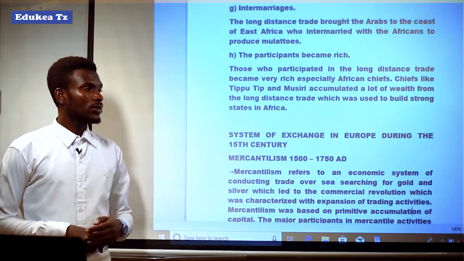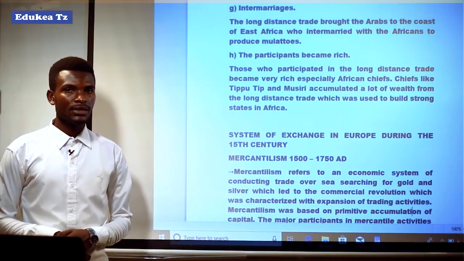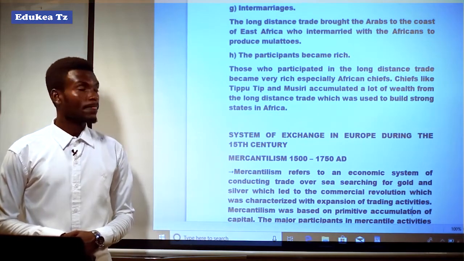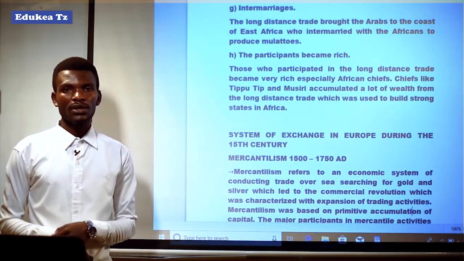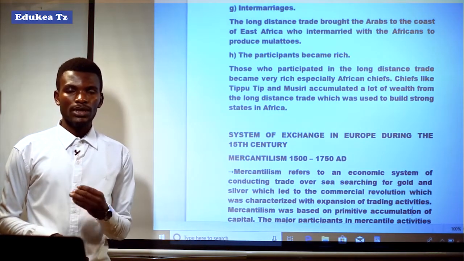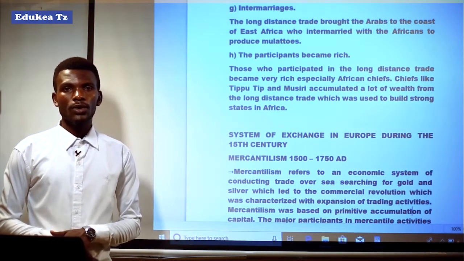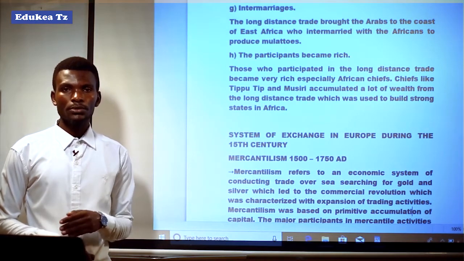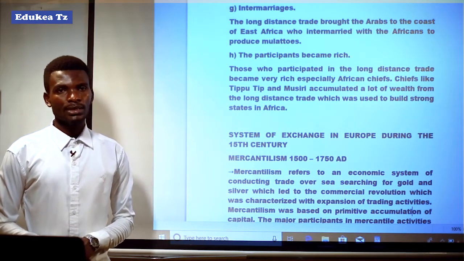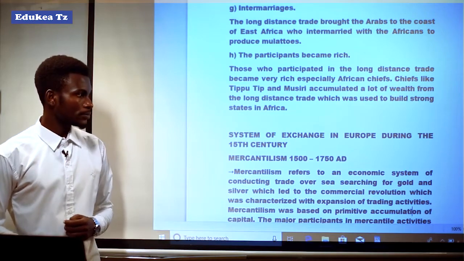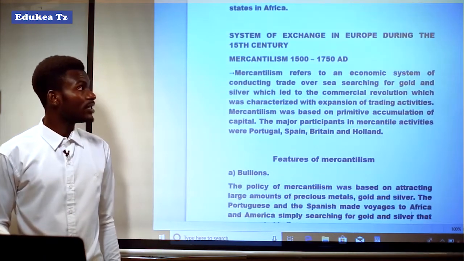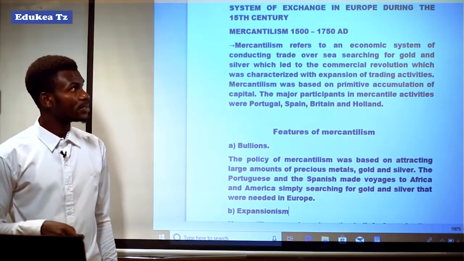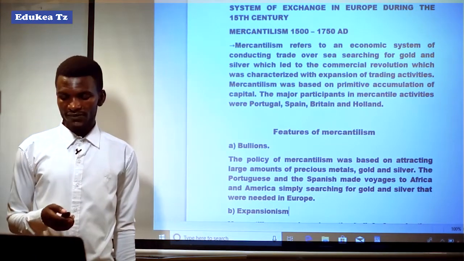It means that those chiefs who participated in the long distance trade accumulated a lot of wealth, and that wealth facilitated them to build strong states in Africa. After looking at the system of exchange in Africa, let us see the system of exchange in Europe during the 15th century.